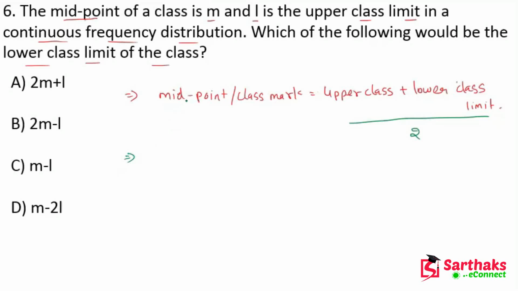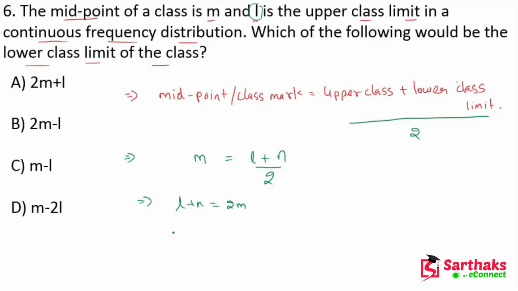Now the midpoint is M. So M is equal to the upper class limit, which is L, plus the lower class limit, which we can take as N, divided by 2. So this becomes L plus N is equal to 2M.